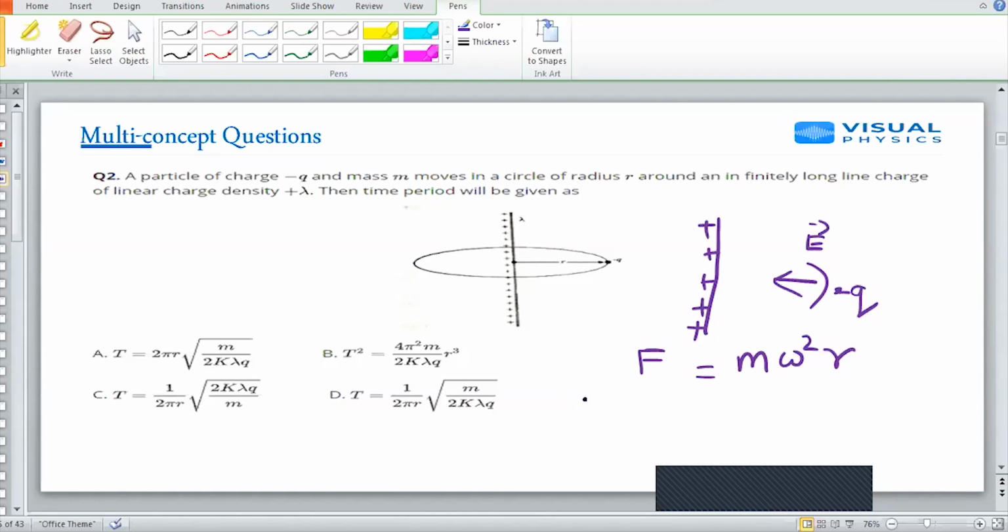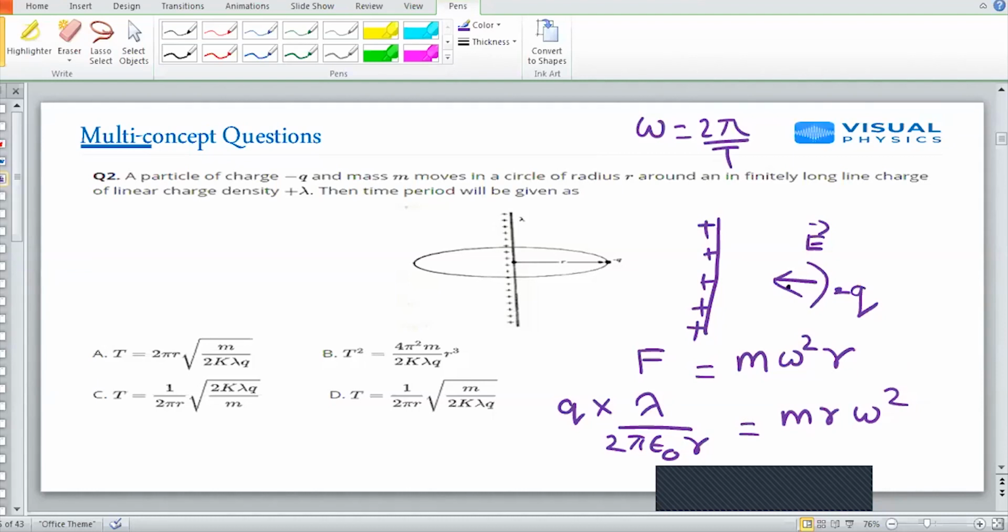So I can simply write that as Q lambda by 2 pi epsilon naught R is equal to m R omega square. And you know what omega is. Everybody knows by class 12. We have seen it many times in circular motion. So if I go by this, my option A is correct. Next question.